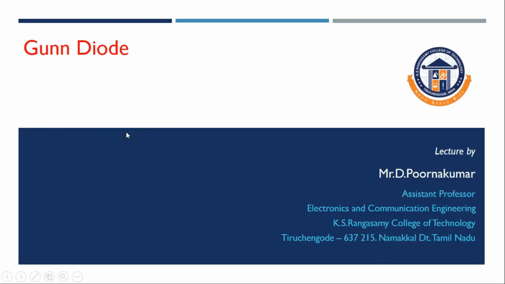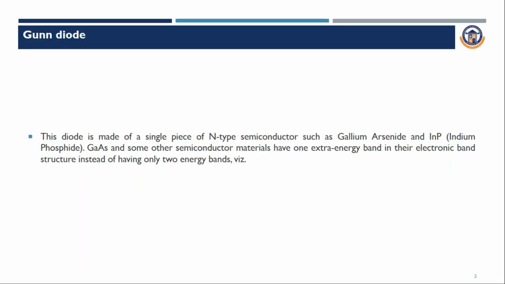So welcome to microwave engineering. Today we are going to see about Gunn diode. So microwave active devices. We have different types of microwave active devices: PIN diode, Gunn diode, tapat diode, impact diode. Like that we have different types of diodes. Last class we have seen PIN diode. Today we are going to see about Gunn diode.